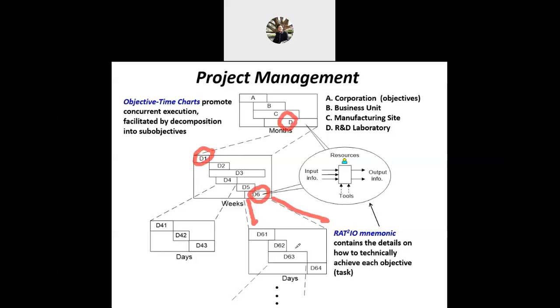For example, D61, because we want to know the properties, right? This one is more to the chemical and physical properties.